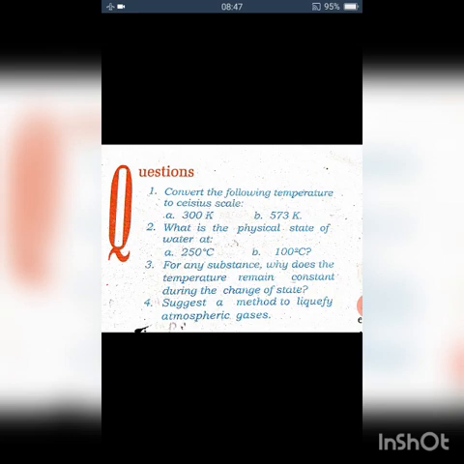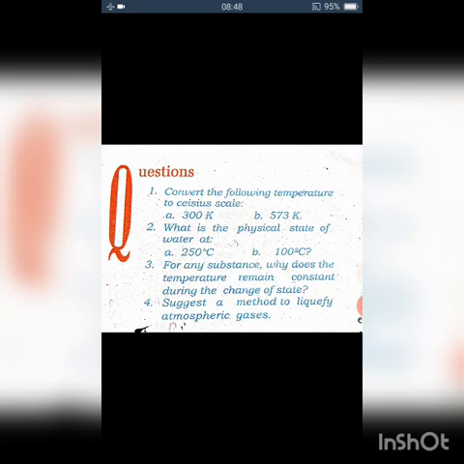And the third one: for any substance, why does the temperature remain constant during the change of state? In the activity we have already seen, even if you supply heat, the temperature remains the same. That time I told you where this heat has gone. This heat is used up in changing the state of matter, not for increasing the temperature.